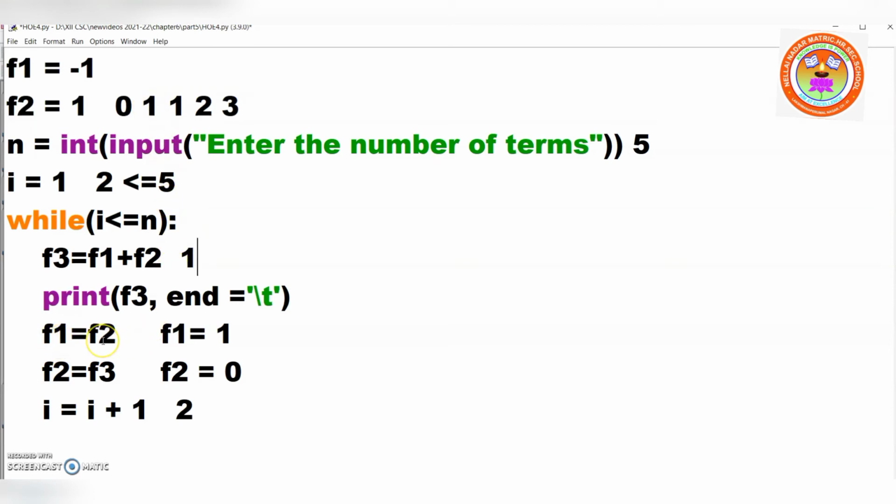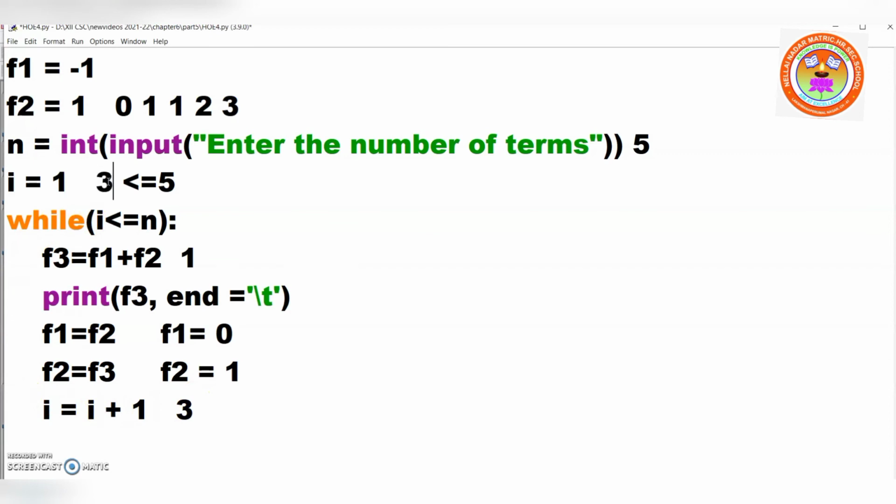Now F1 is equal to F2. What is there in F2? F2 is having 0. So 0 will be stored. Okay. Right? F2 is equal to F3. What is there in F3? F3 is having 1. So this will become 1. Understood? Right? Now I plus 1. I is already having 2. So 2 plus 1 is 3.